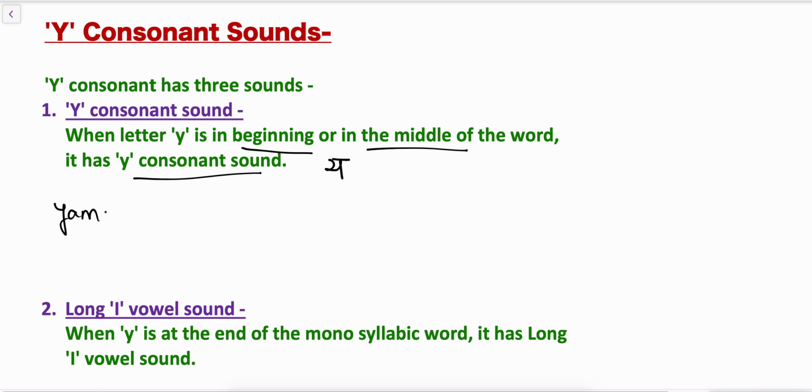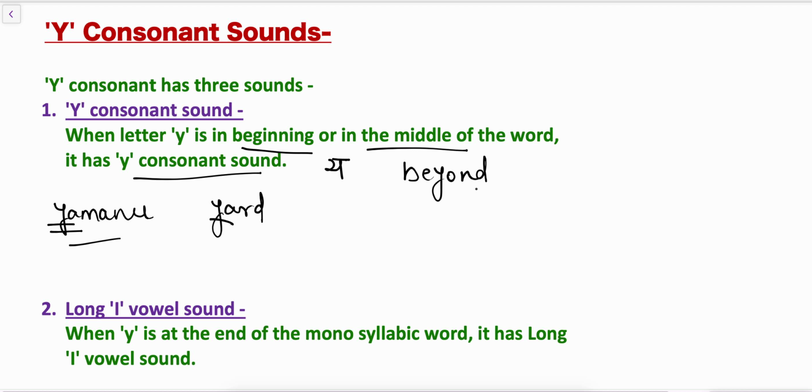Example, Yamuna. In Yamuna, Y appears in the beginning, so it has the Y sound. Yamuna. Yard. In yard also, Y is in the beginning of the word, so it has Y consonant sound. Yard.